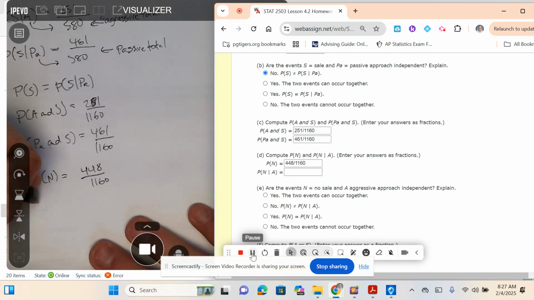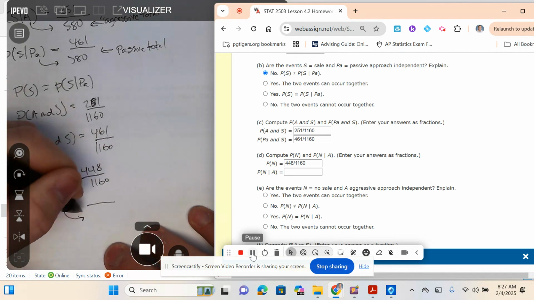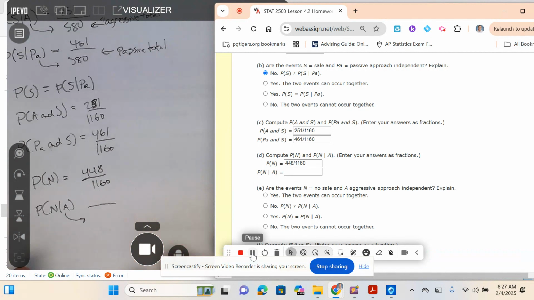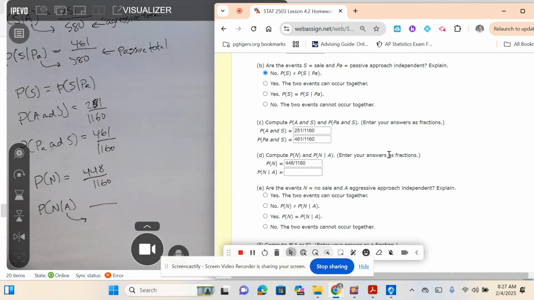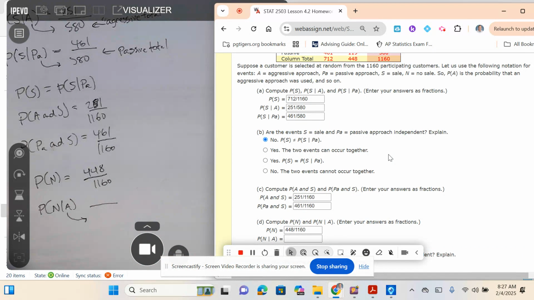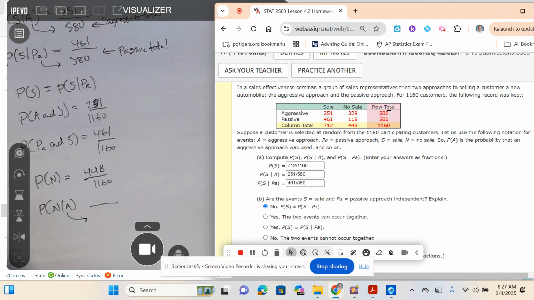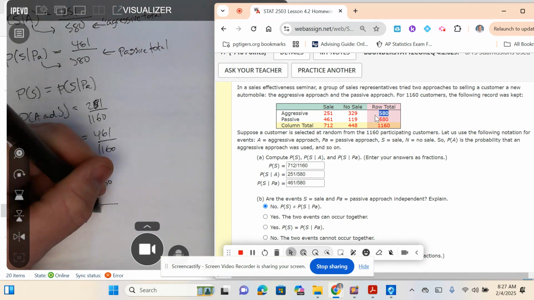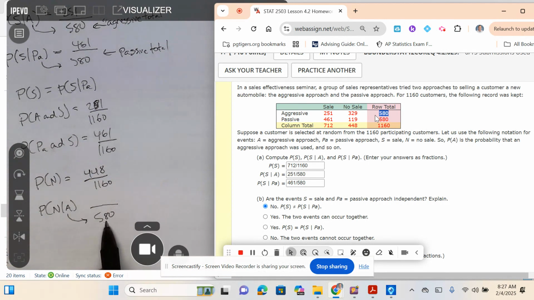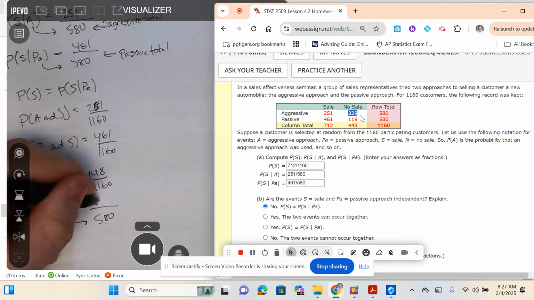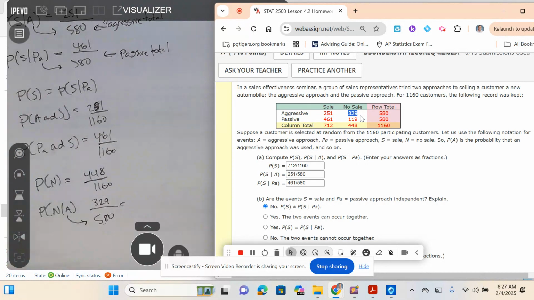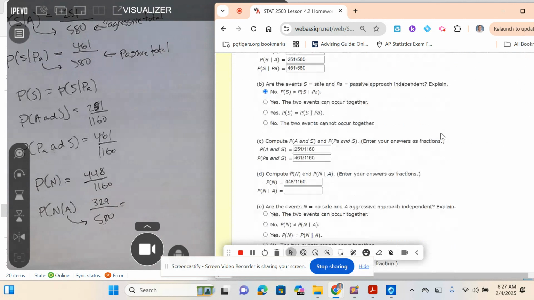All right, this next one means P of N given A. What's my denominator? My denominator is the aggressive total, so I just care about the aggressive ones. I'm going to go back up here, and my aggressive ones are 580. Out of these 580 aggressive ones, how many of them did not make a sale? 329. So 329 divided by 580. I don't need to reduce it, I can just put the unreduced fraction there.